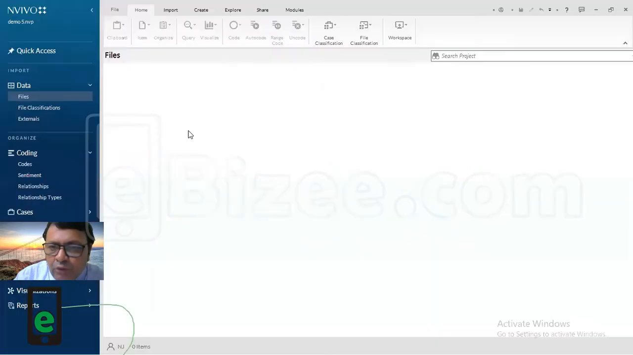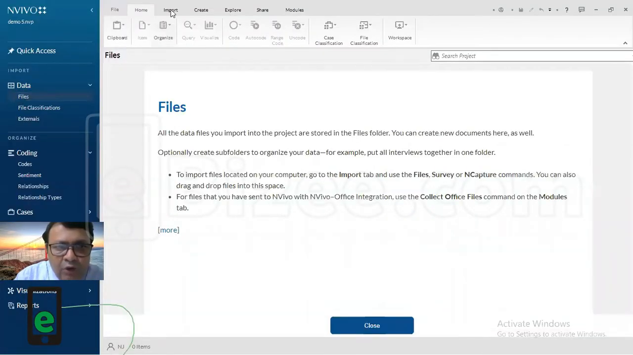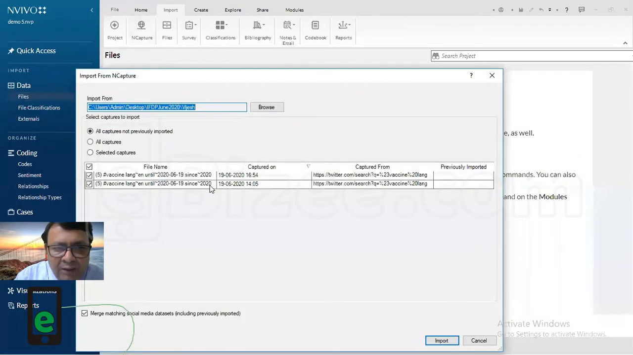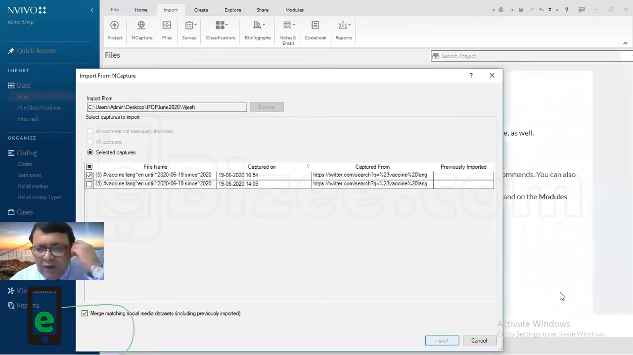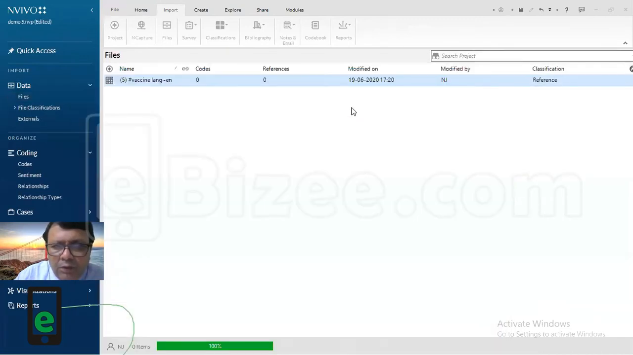So I skip the tour, and what I will do, I'll go to files, I'll go to import, I'll go to NCapture data, and I will go to the file which we imported, which we took there, and I will import the file. Okay, again importing the file, right? When I'm importing the file, again it will take some time. Yes, it is already there.